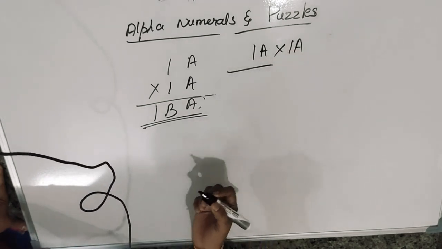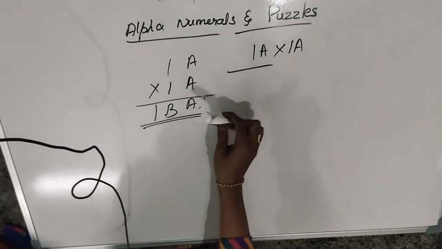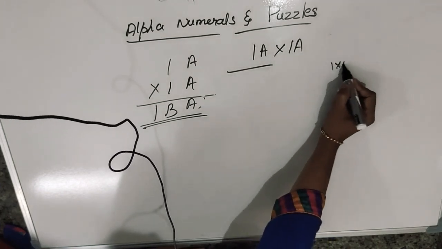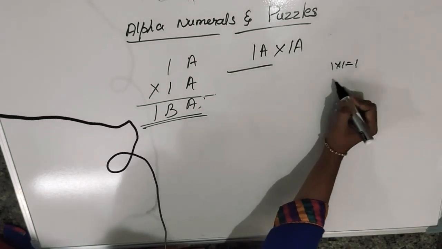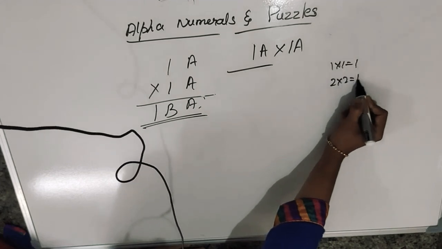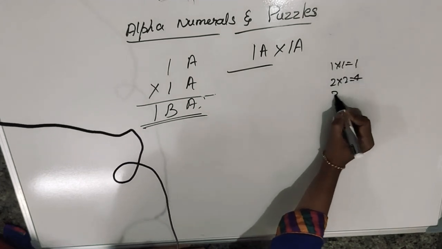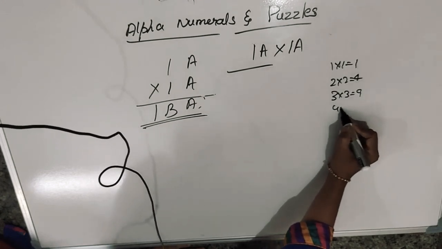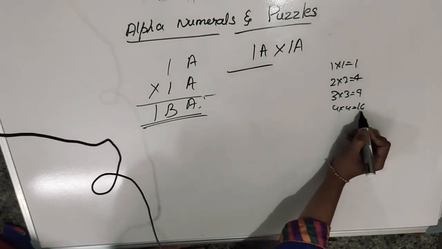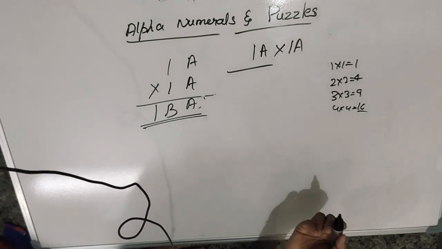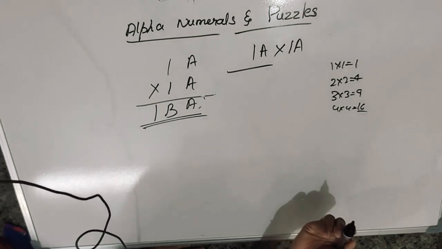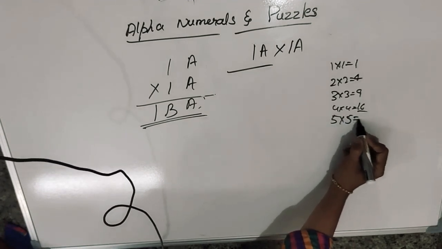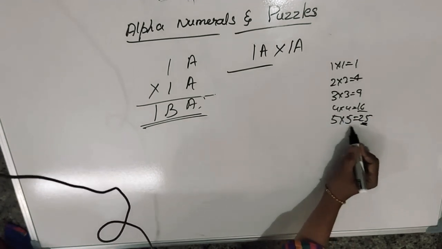All should come same, so I must think like that. 1 one is 1, here it comes same. 2 twos means the answer comes different, not possible. 3 threes, different, not possible. 4 fours are 16, not possible. 5 fives are 25. Yeah, there is a possibility. We are getting 5, these 3 numbers come same.